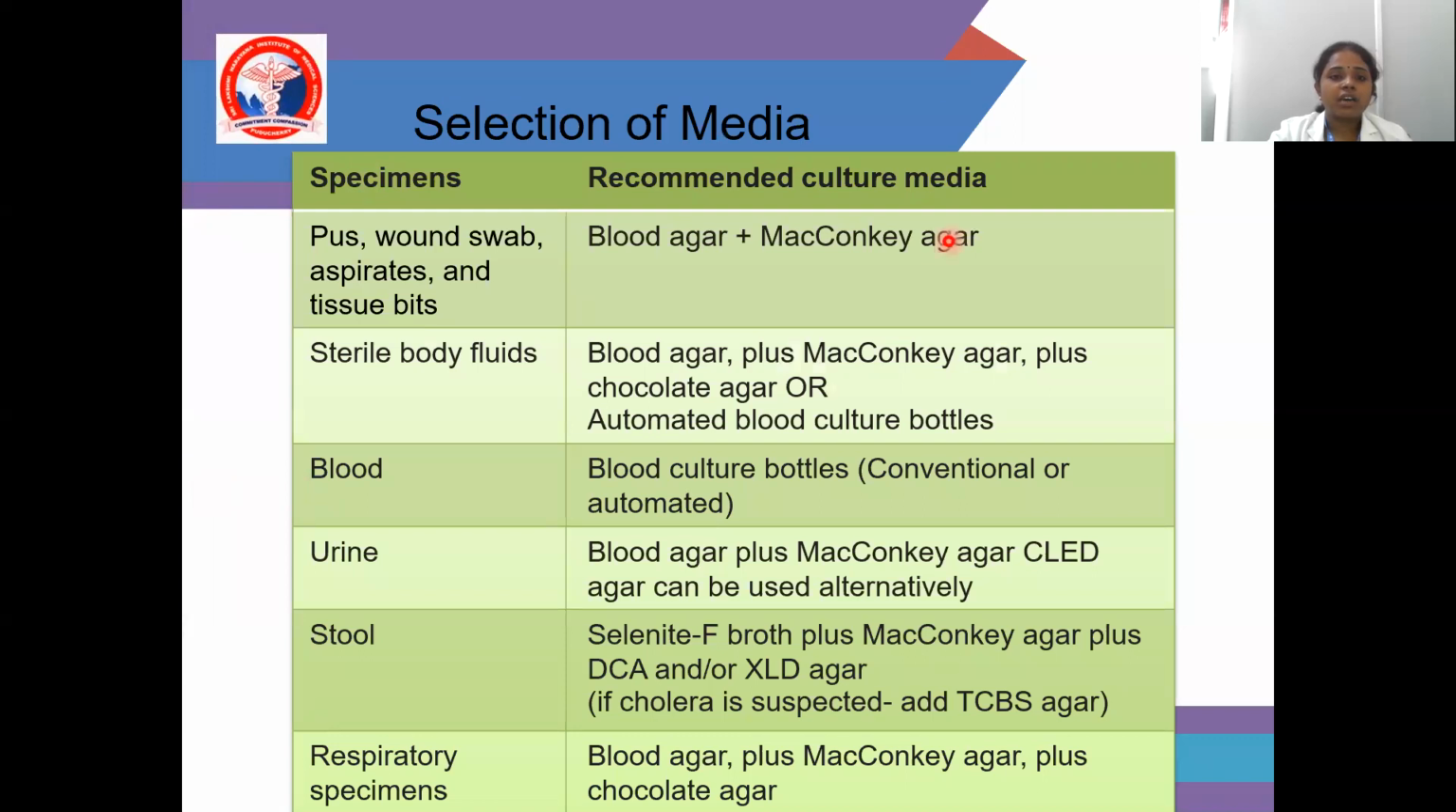So the selection of media for specimens: for pus, wound swab, aspirate and tissue bits, we recommend blood agar and MacConkey agar. Blood agar is an enriched media and MacConkey agar is a differential media. For sterile body fluids, blood agar plus MacConkey agar plus chocolate agar. And for blood culture bottles, two methods are there, conventional and automated method. I already told you about this.